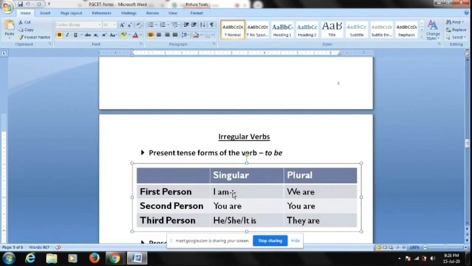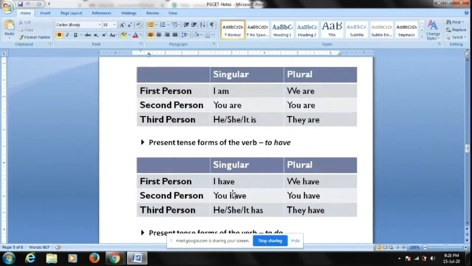So this is how you are going to guess the right verb. Always remember, third person singular is a special case. Now look at the next example. We'll take the irregular verb have. I have a car, you have a car, we have a car, you have a car. Everywhere the verb have remains have.